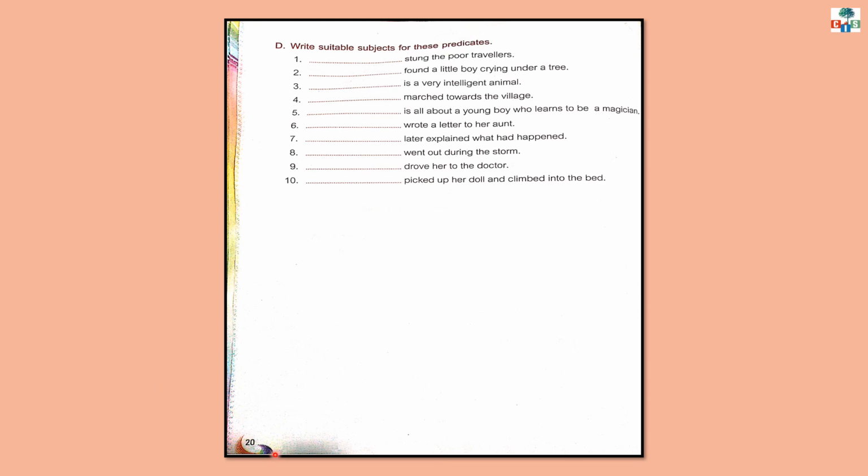Now come to page number 20, exercise D. Write suitable subjects for these predicates. Now children, in this exercise, you have to use your own subjects and predicates are already given. See number 1. Dash stung the poor travelers.